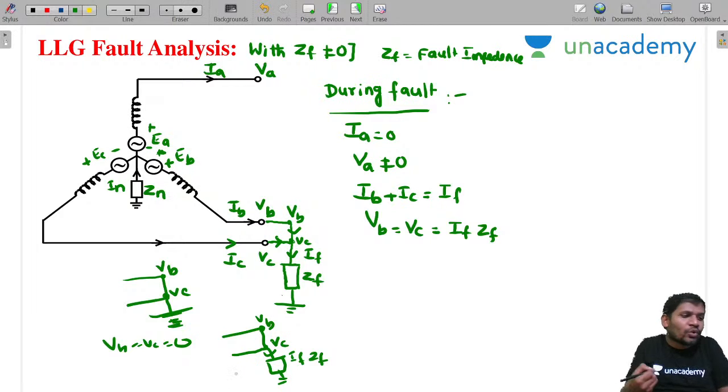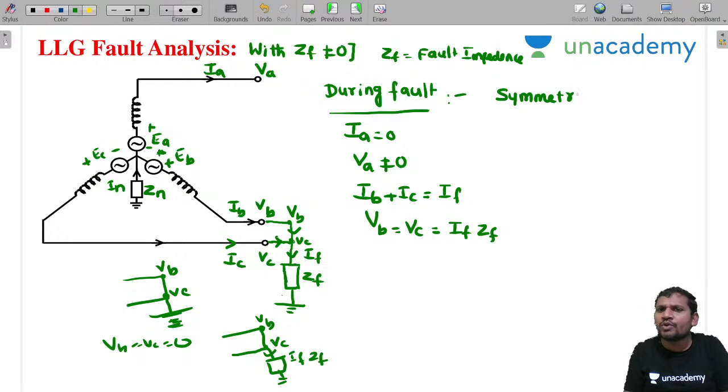Okay, this condition only I am teaching. This condition only changes. Please concentrate. Clear, students? Now I want to calculate the symmetrical component of voltages, applying this condition. Same procedure I am following. Symmetrical component of voltages.